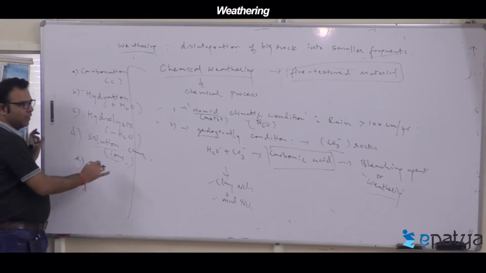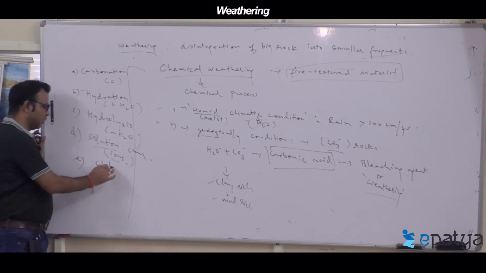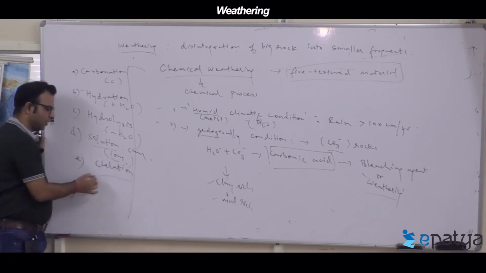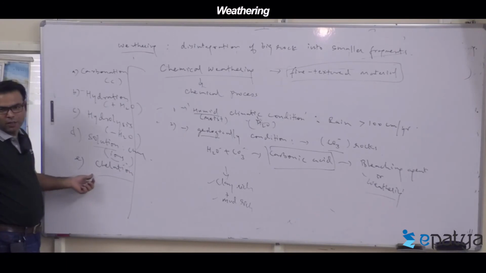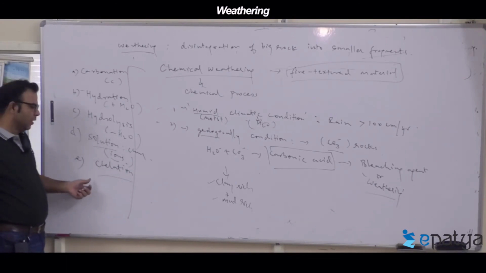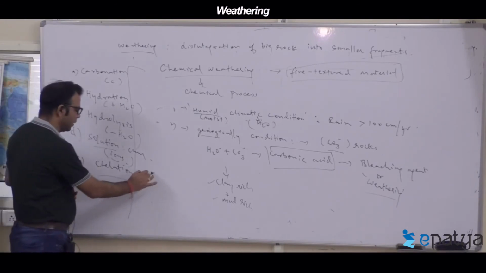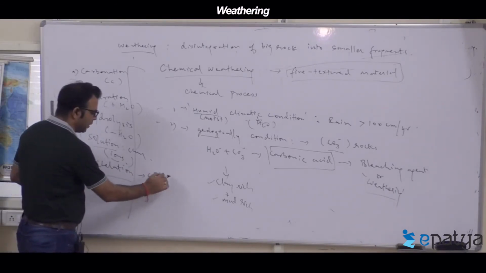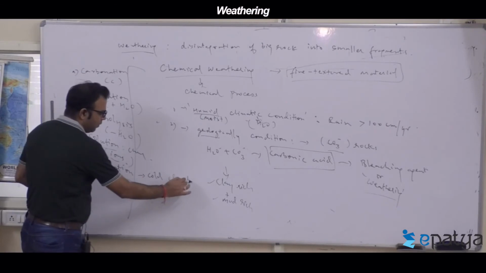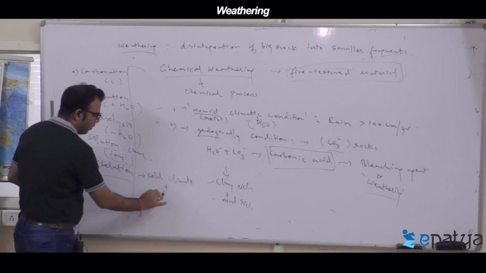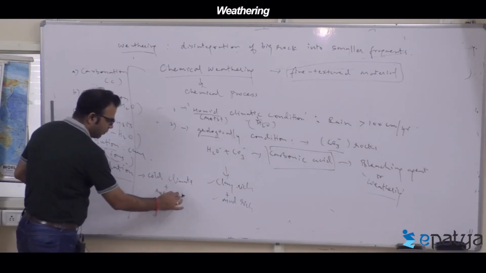This is called chelation, one reaction called chelation reaction. Chelation is a reaction that happens in cold climates, because metal compounds are forming metal acidic compounds.